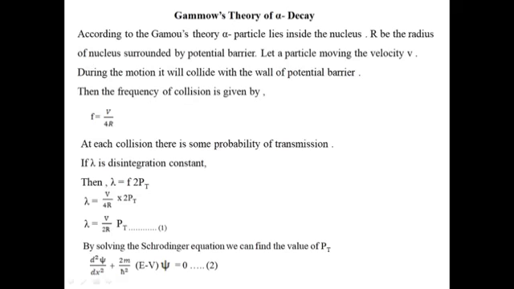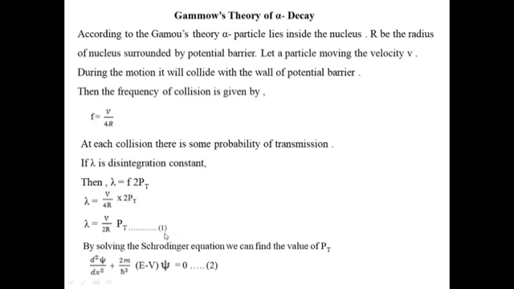During motion, it will collide with the wall of the potential barrier. Then the frequency of collision is given by f = v/4R. At each collision, there is some probability of transmission. If lambda is the disintegration constant, then lambda = f times 2Pt. If we put the value of f, then lambda = v/4R into 2Pt, which equals v/2R Pt, equation number 1.